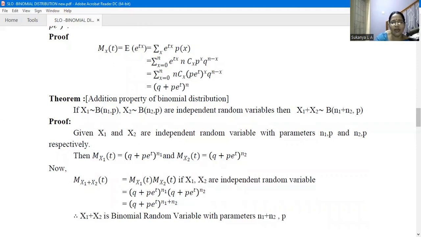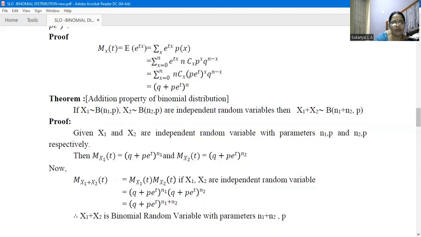Next, we want to find the moment generating function of X1 + X2 at t. We start with M_(X1+X2)(t), which, because X1 and X2 are independent random variables, by the property of moment generating functions, is M_X1(t) times M_X2(t).